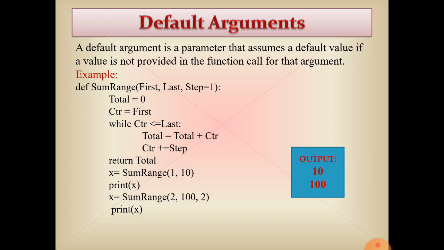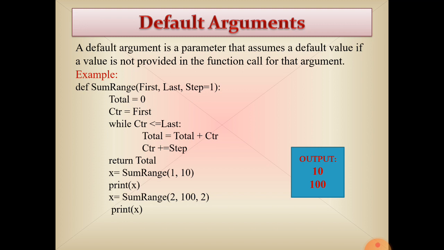Now x is equal to sum range. We have passed all 3 arguments here: sum range 2 comma 100 comma 2. 2 is copied into first, 100 is copied into last, and 2 is copied into step. Now step will accept the argument 2. On behalf of step 2, the total is to be calculated. So that output will be 100.